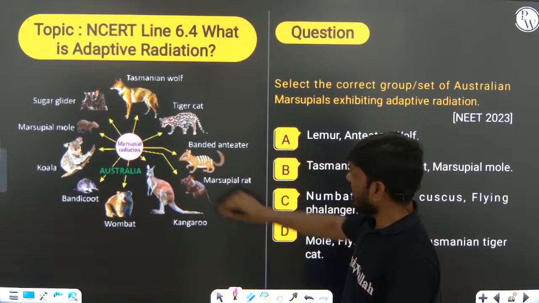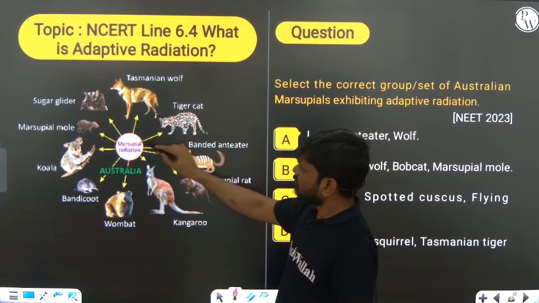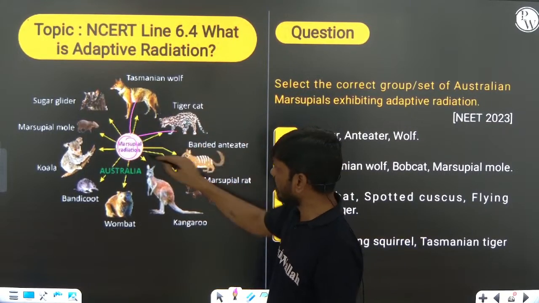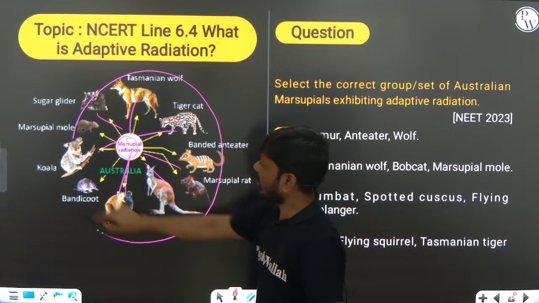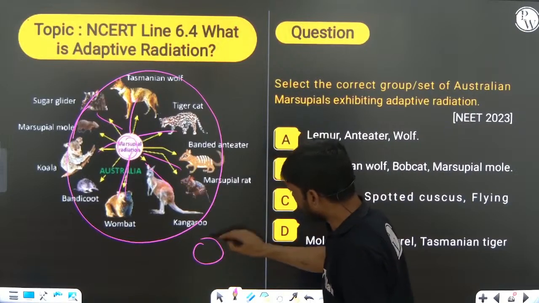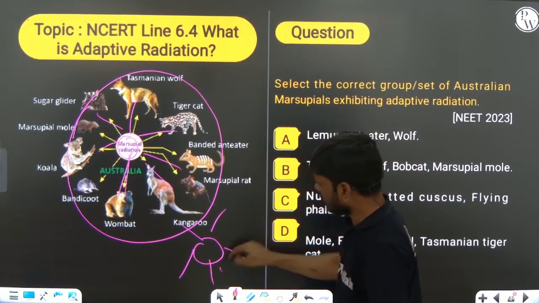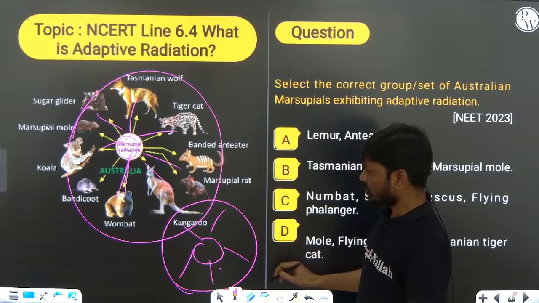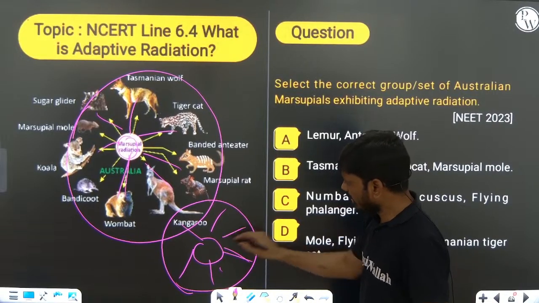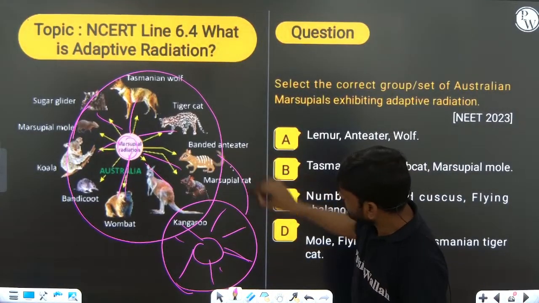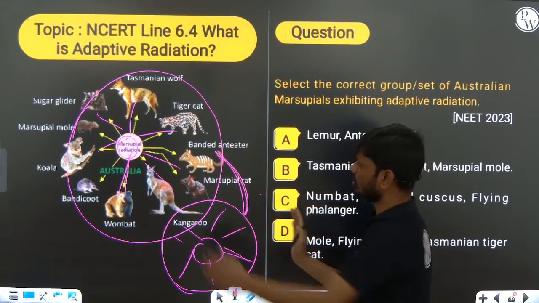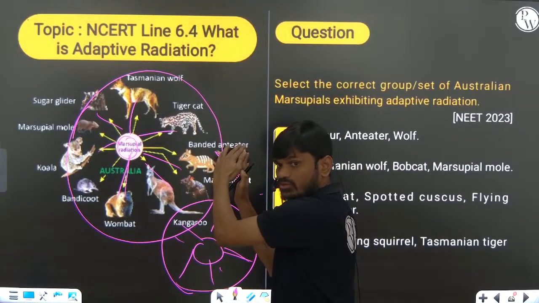So only within a group, you can see here marsupial mammals showing divergent evolution, or adaptive radiation. Here the placental mammals are also showing adaptive radiation, or divergent evolution. But when you compare these two, they show convergent evolution.